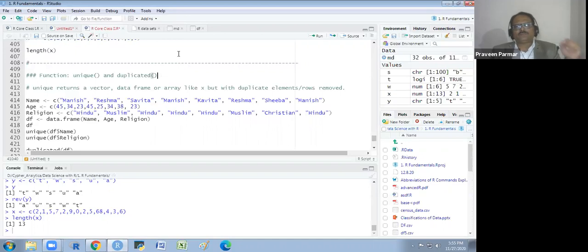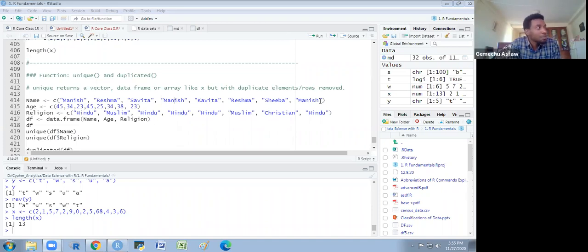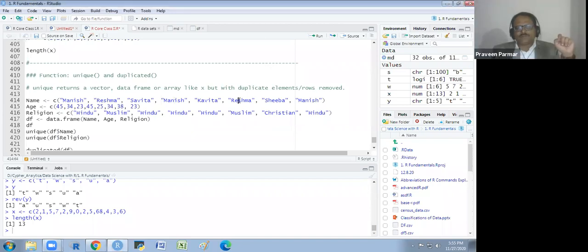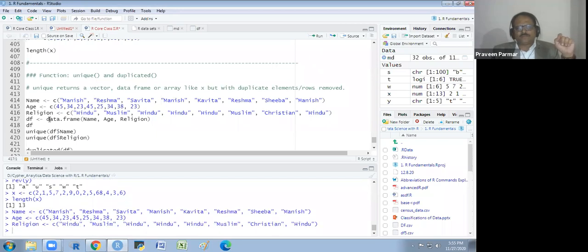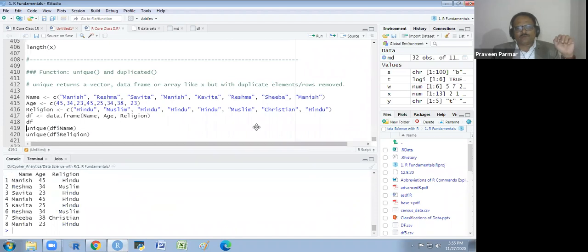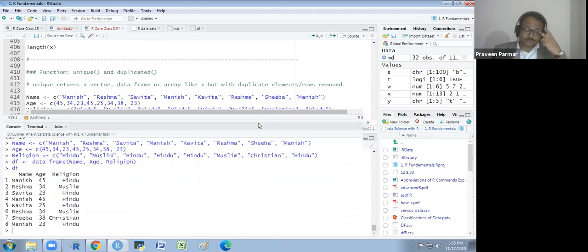So what I am doing, I am making three vectors. One is for the name, second for the age, and third for the religion. The length of all vectors is the same, and I make a data frame with name, age, and religion. These three vectors I will include in one data frame. If I show you the data frame, you will get it in this way: name, age, and religion.